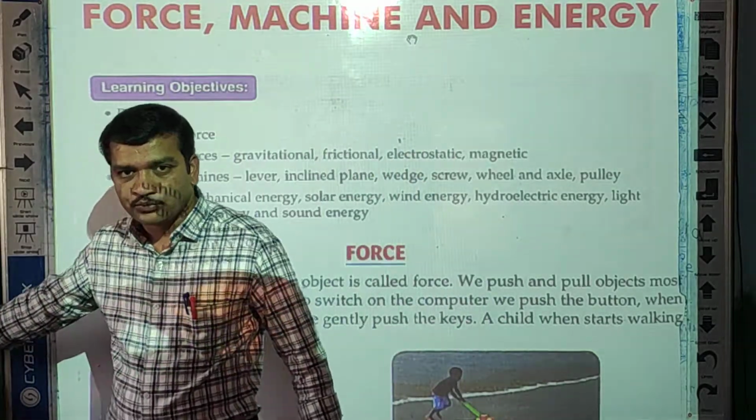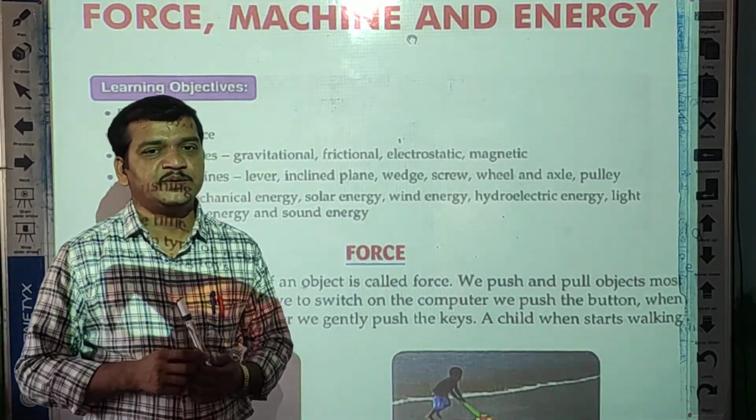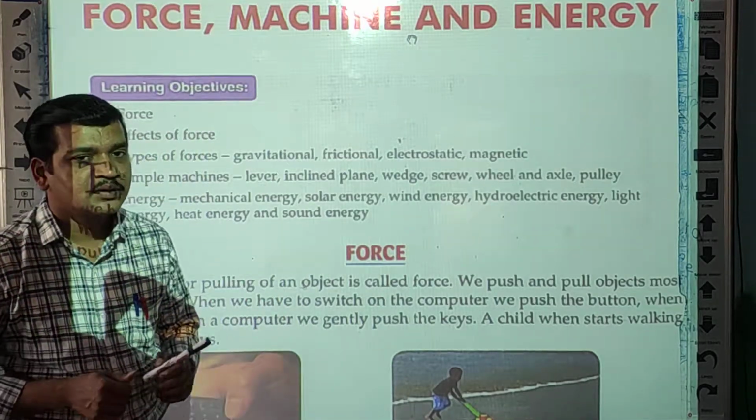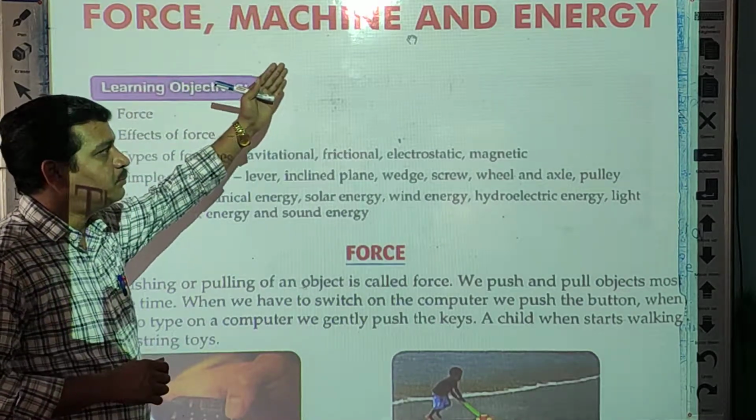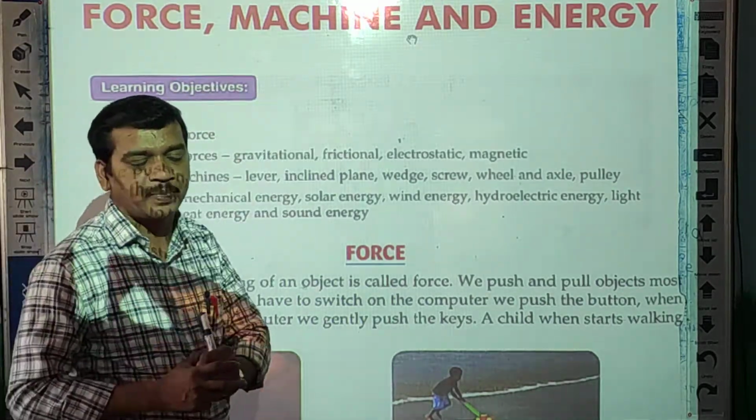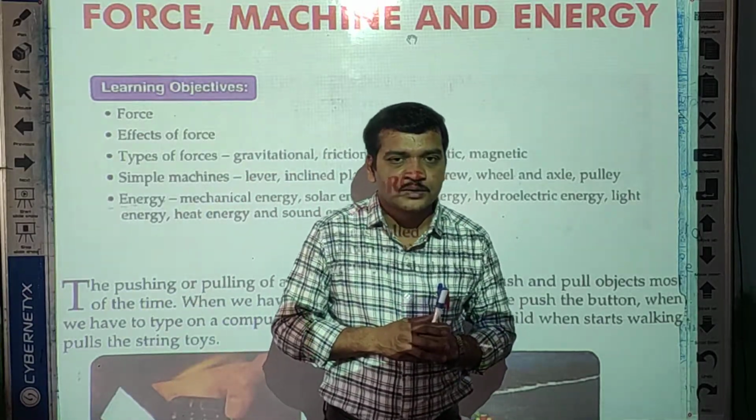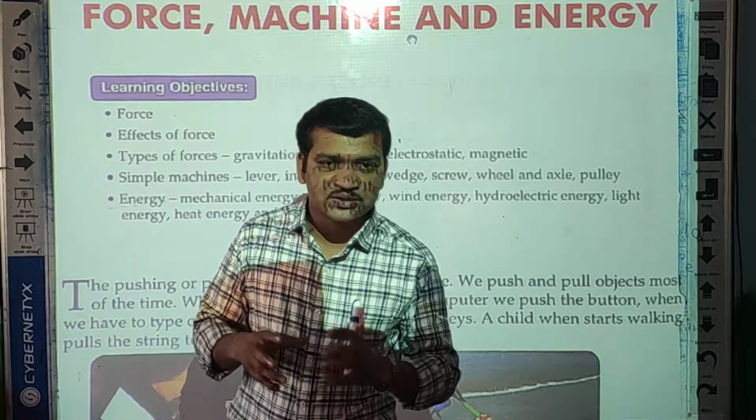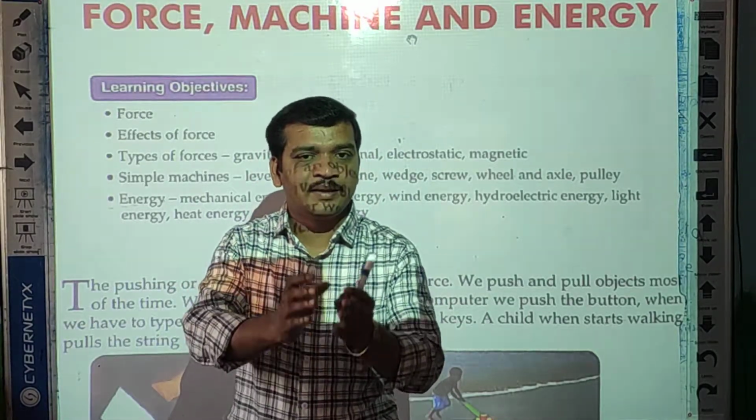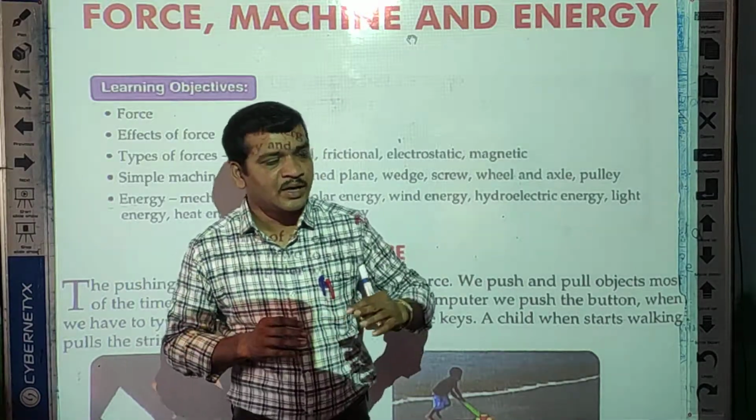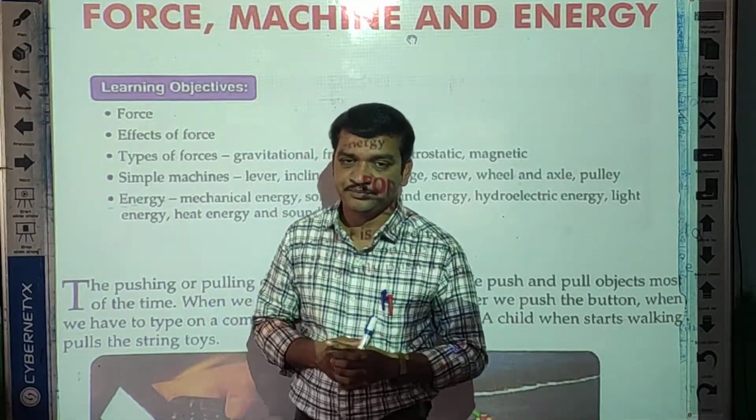Today we are going to start our new chapter. This is chapter number 11, and the name of the chapter is Force, Machine and Energy. So we are going to learn about force, different kinds of machines, how those machines are useful, how they make our work easier, and next we are going to learn about energy, different kinds of energy.